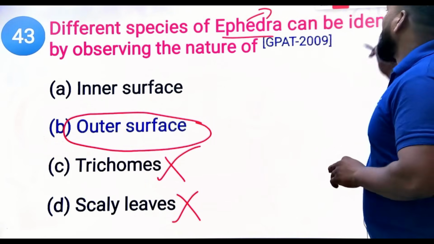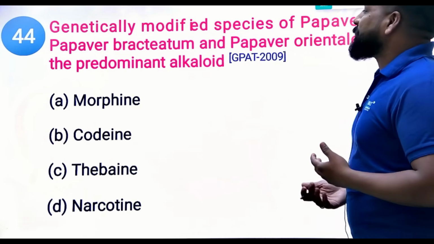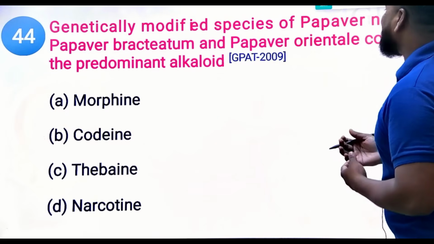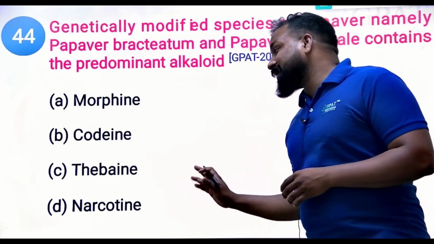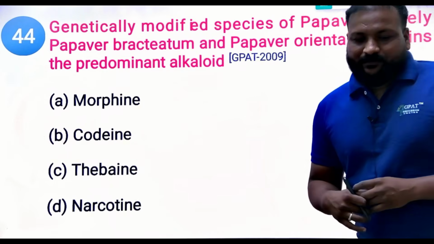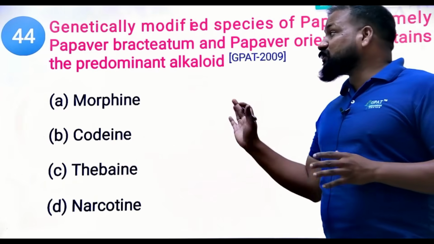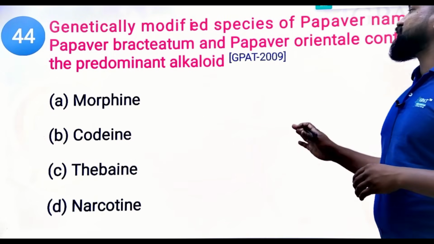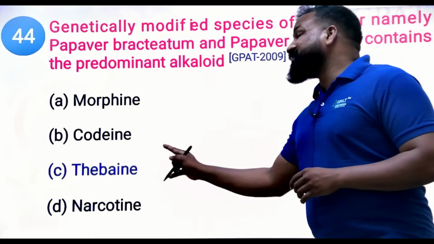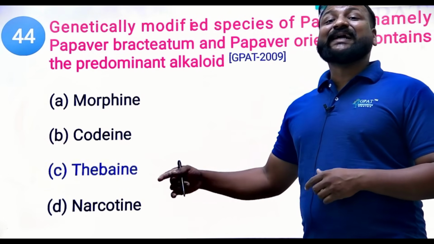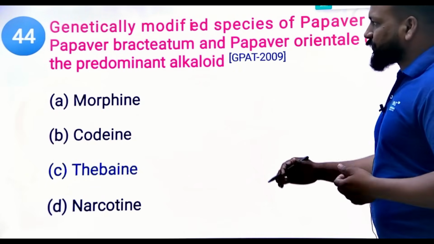Okay, yes. Genetically modified species of Papaver, namely Papaver bracteatum and Papaver orientale, contain which of the following as the predominant alkaloid: morphine, codeine, thebaine or narcotine? This question is from 2009. What is the right answer? Yes, so let me tell you, the right answer will be thebaine. Thebaine is an alkaloid from Papaver somniferum, the opium poppy.